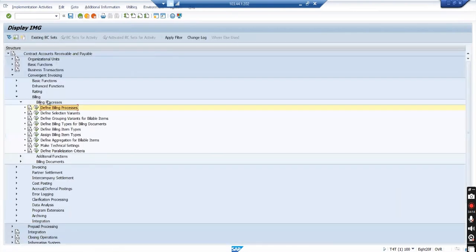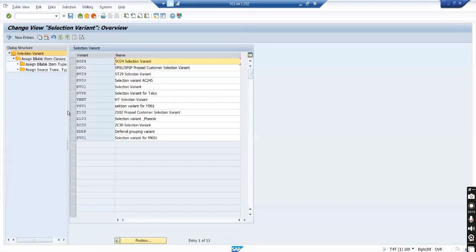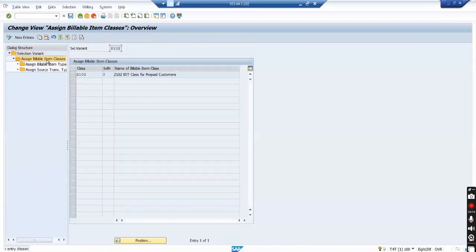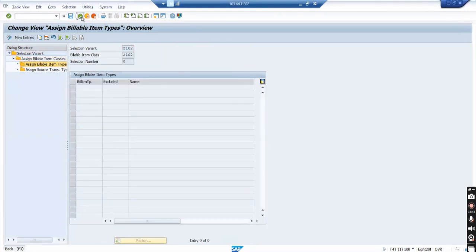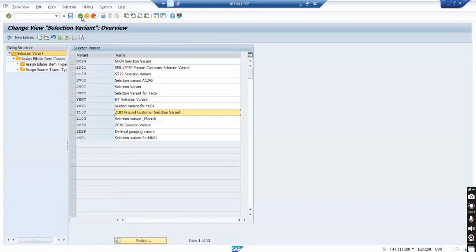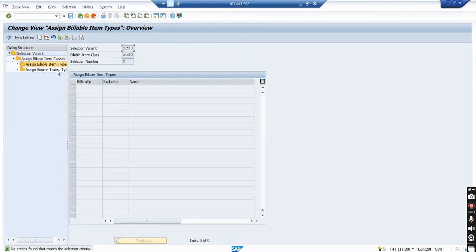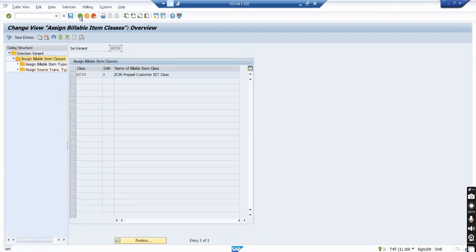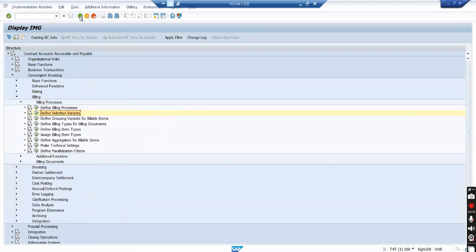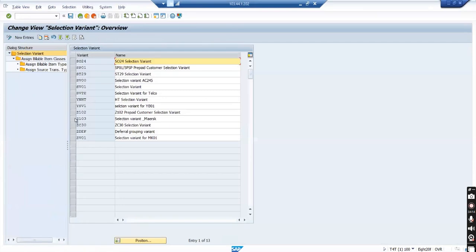Then selection variant Z102. Bill class I have assigned Z102, Z102. Then I did not assign any further bill types. That's fine. Let me check anything. So this one ZC30. Okay, here also nothing is there. I think during the selection variant only it is causing an issue, because grouping comes later.